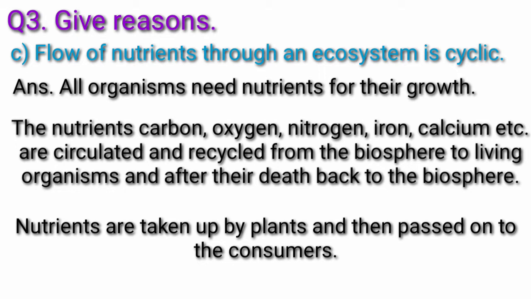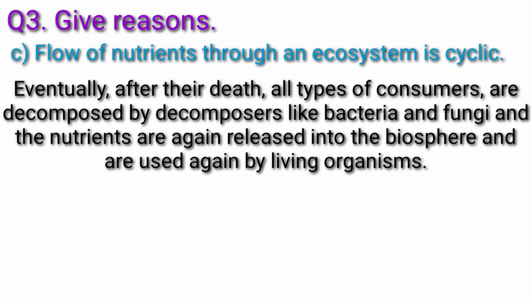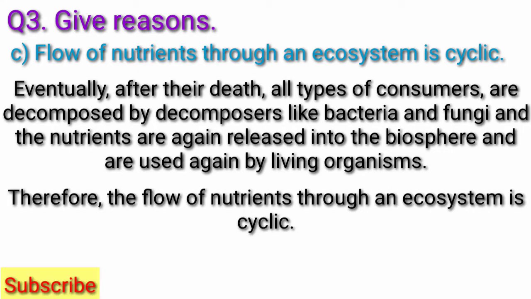Nutrients are taken up by plants and then passed on to the consumers. Eventually, after their death, all types of consumers are decomposed by decomposers like bacteria and fungi, and the nutrients are again released into the biosphere and are used again by living organisms. Therefore, the flow of nutrients through an ecosystem is cyclic.